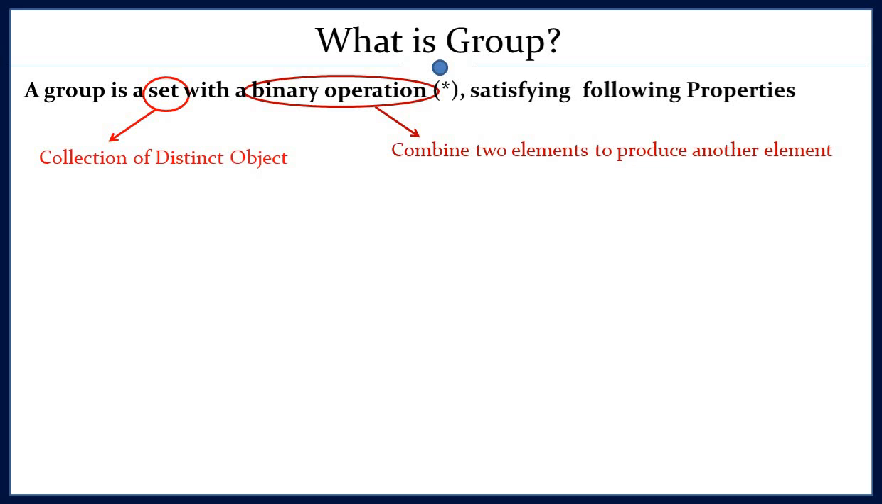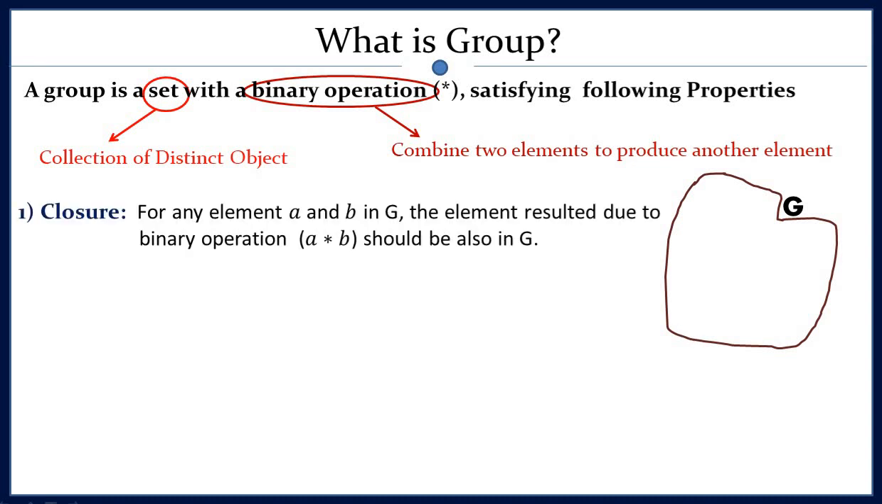Like if you add two integers, then you will get a third integer. So addition can act as a binary operation. It combines two elements to produce a third element. Similarly, multiplication, matrix multiplication, and many more. Now we will see these properties. Suppose we have a set, let's call it G. And in order to be a group, this set must satisfy the following criteria under a binary operation.